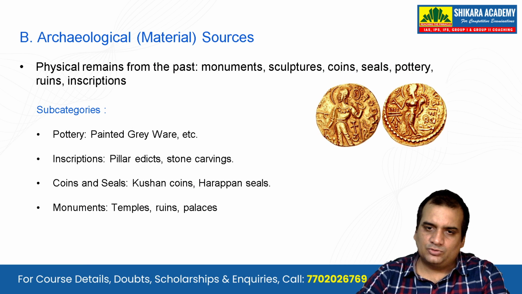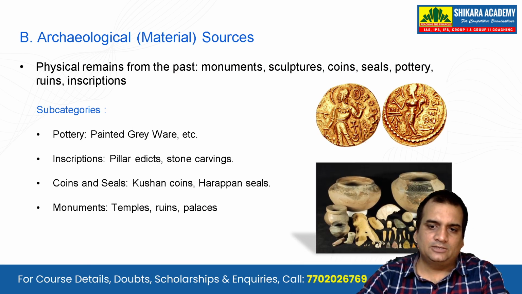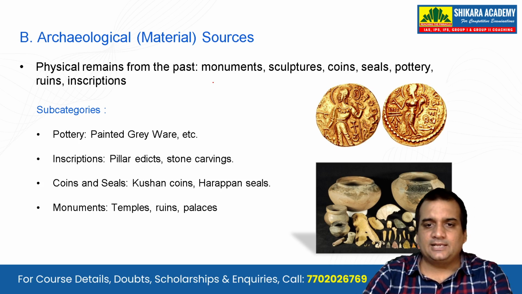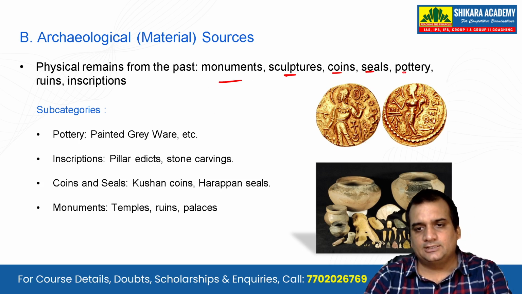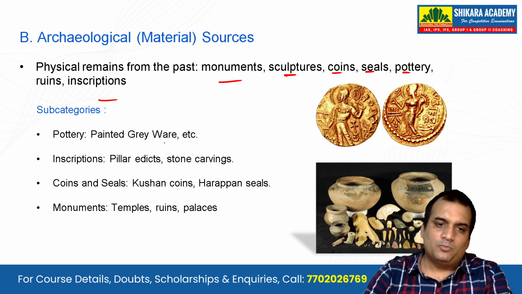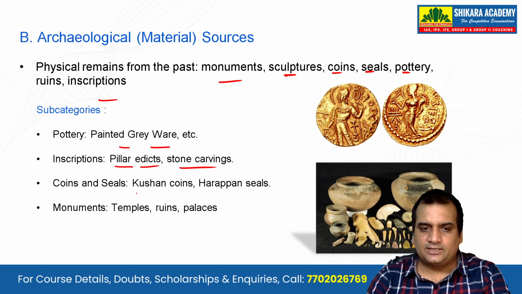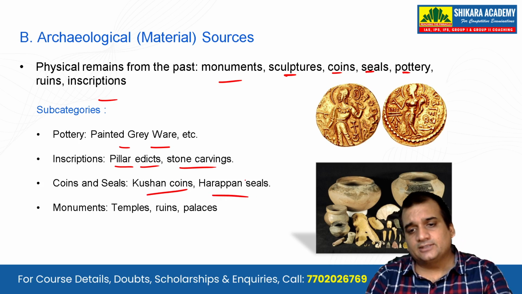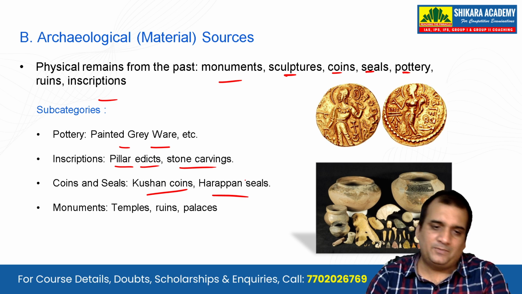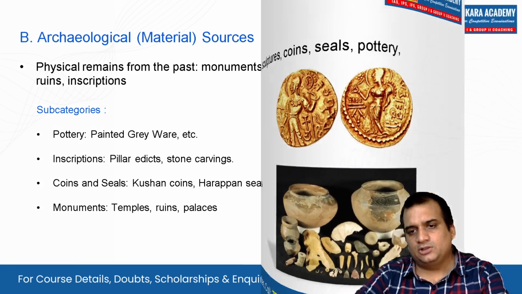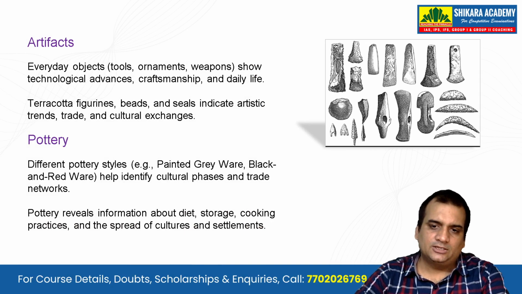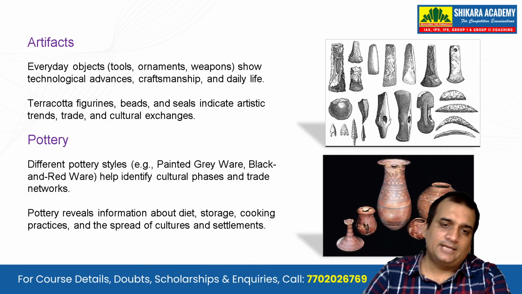Archaeological material sources, let's see them. What are these archaeological material sources? Physical remains from the past, like the monuments, the sculptures, the coins, seals, pottery, ruins, and inscriptions. Pottery, we have found painted grey ware and other colors also. Inscriptions on the pillars, the edicts, stone carvings that we have seen. Coins and seals, like the Kushan coins, the Harappan seals, give us a lot of knowledge about what was happening at that time. And we have the temple ruins, palaces, monuments. All these things are there for us to be seen, to get the knowledge about our ancient history.